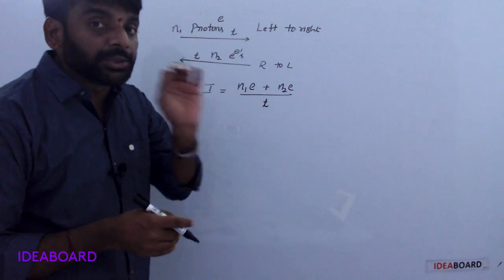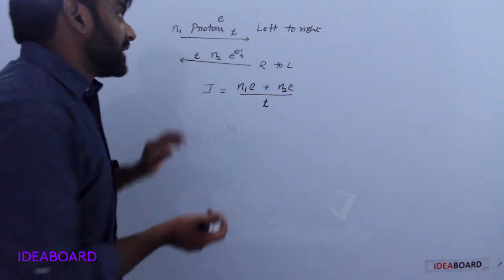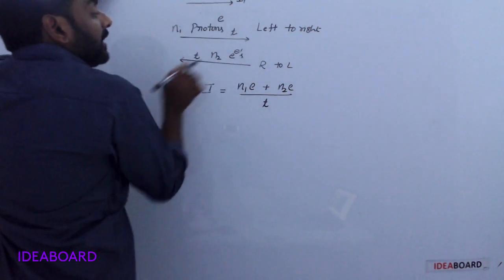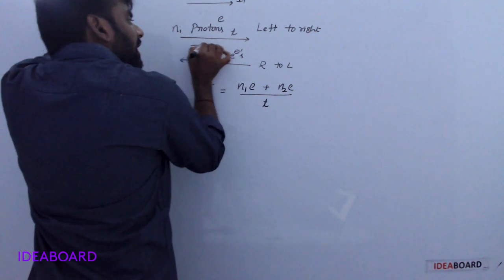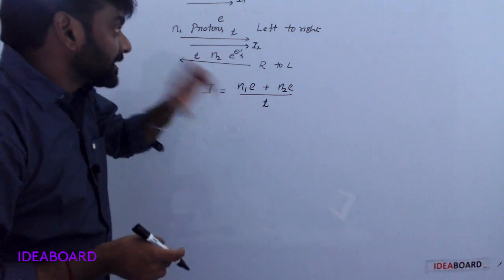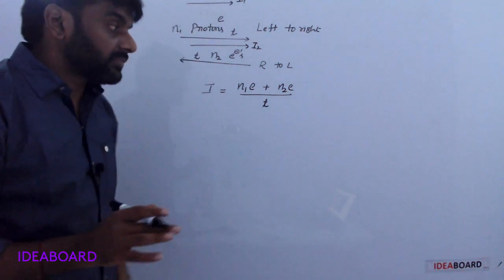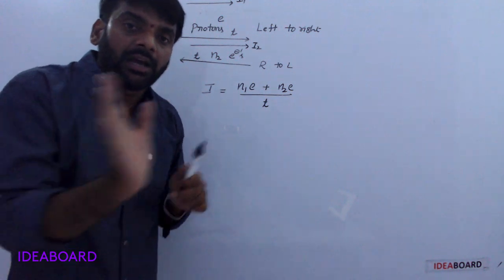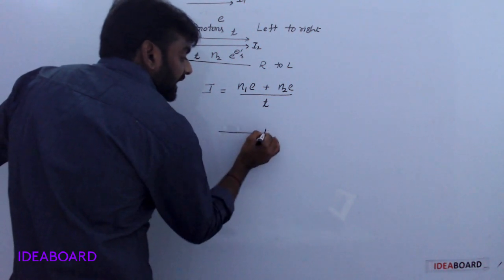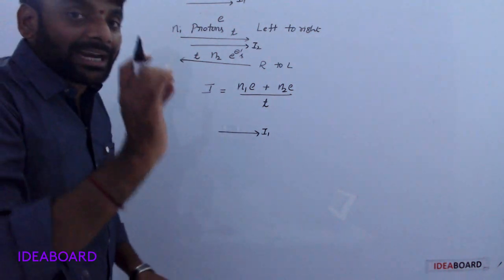The conventional current direction is always along the positive charge direction, or opposite to the negative charge.